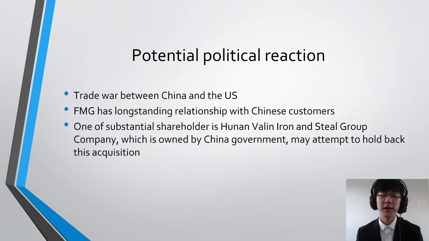Just after the trade war, a large US company acquiring a company that has long-standing relationship with Chinese customers will raise some concerns, of course. One of the substantial shareholders of FMG is owned by Chinese government, which may also hold back this acquisition.